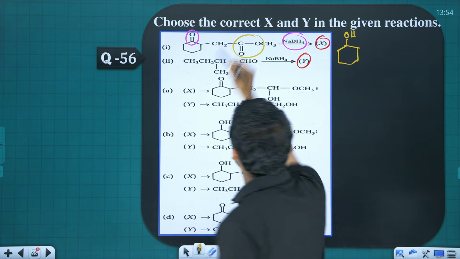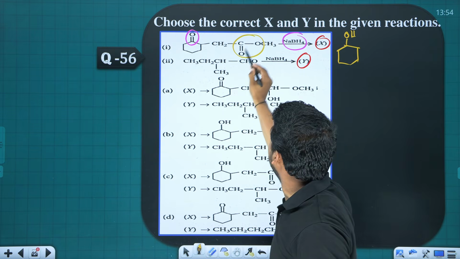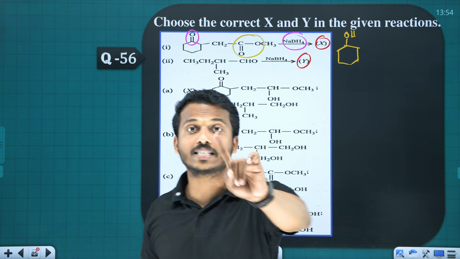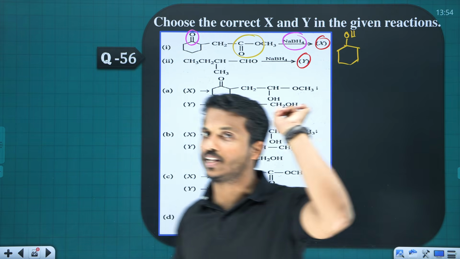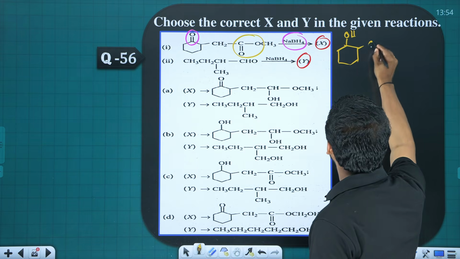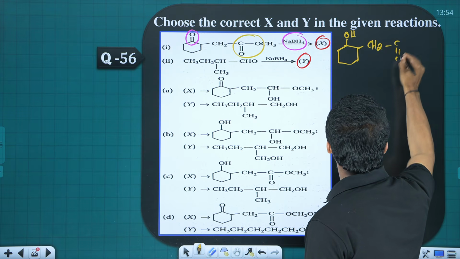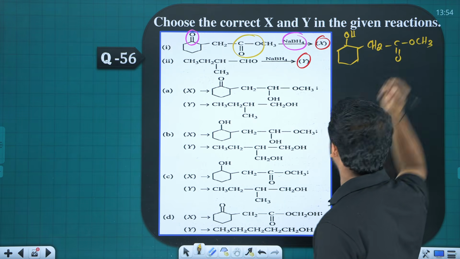What is this? It's not an ether, dear. This is RCOOR. It is an ester. Ester is not disturbed by NaBH4. Don't touch it. So the ester remains as it is. CH2COOCH, this is the first product.